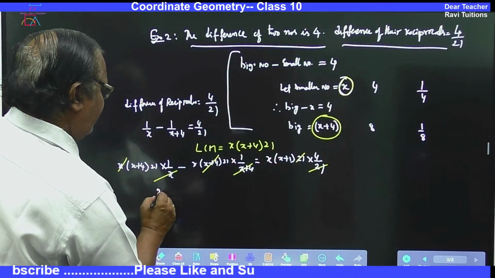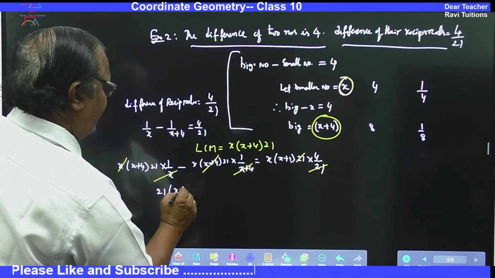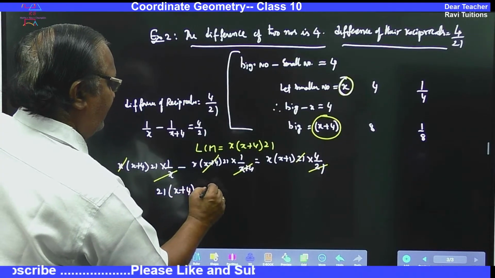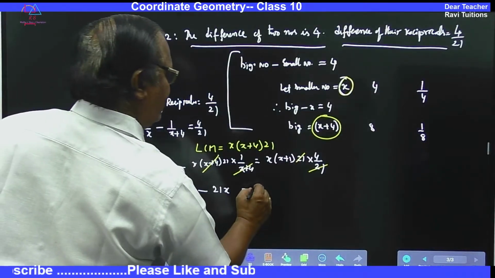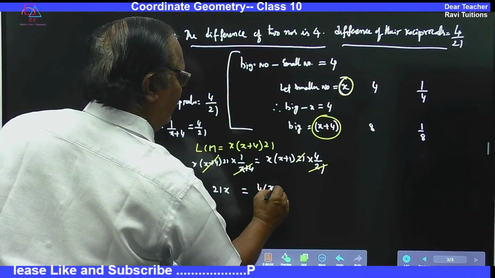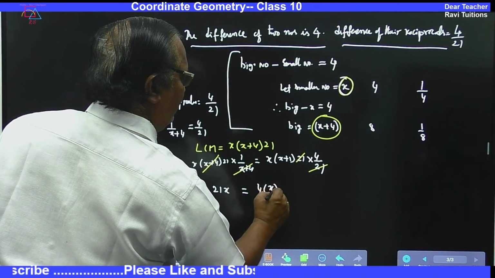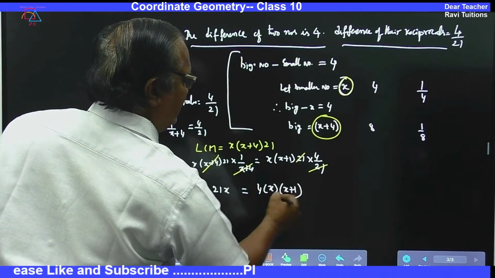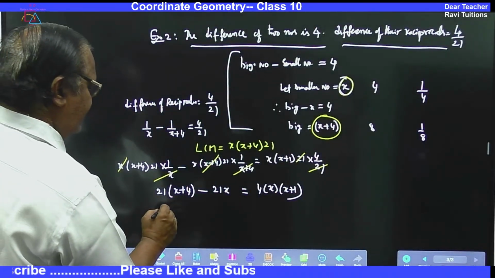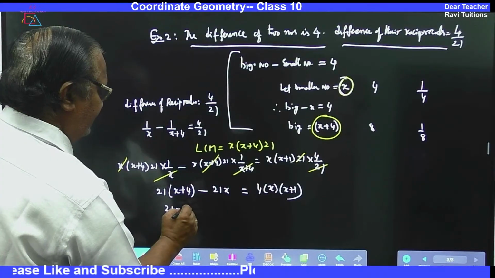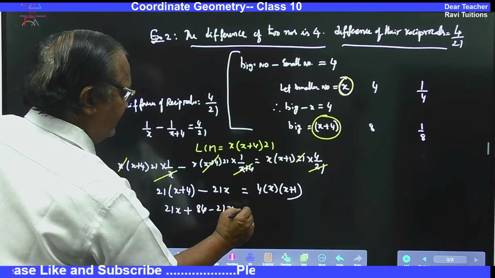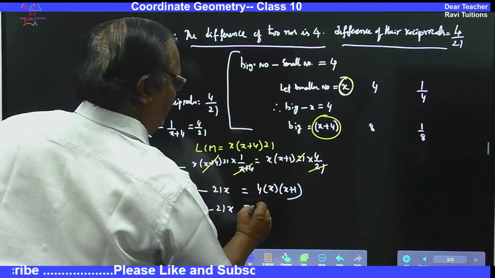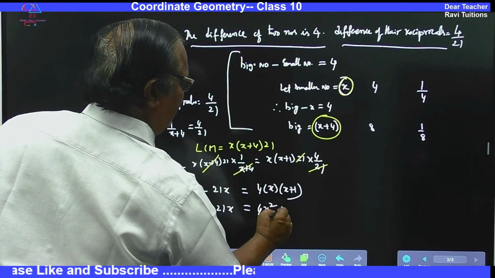So here the leftovers are... simplify it, open the brackets: 21x plus 84 minus 21x is equal to 4x square plus 4x.